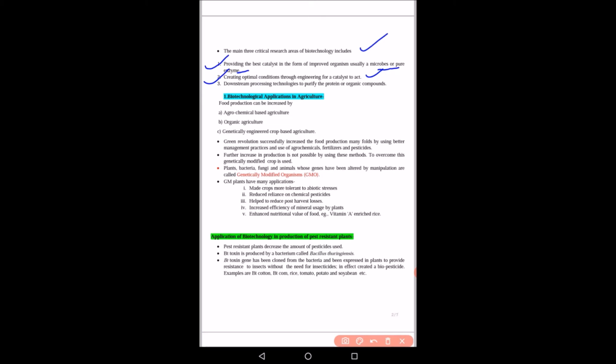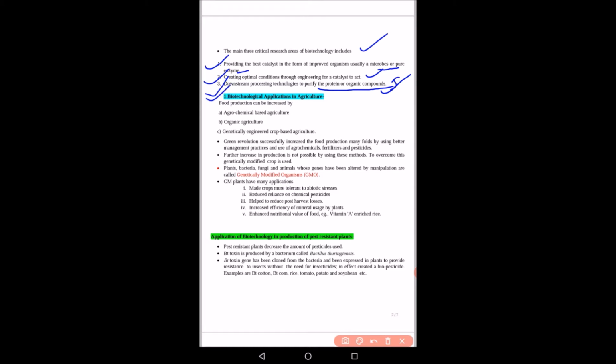And third, and very important, is downstream processing technologies to purify the protein or organic compounds. With the help of downstream processing, we can get various vaccines and drugs which can be launched in the market. So we will study each and every application of biotechnology in detail.